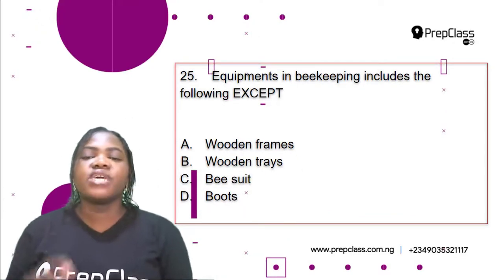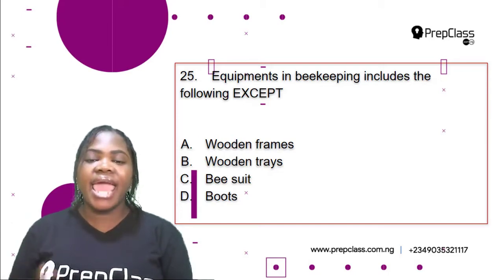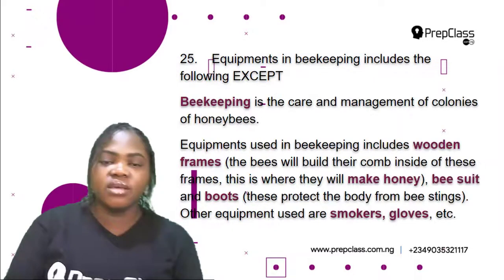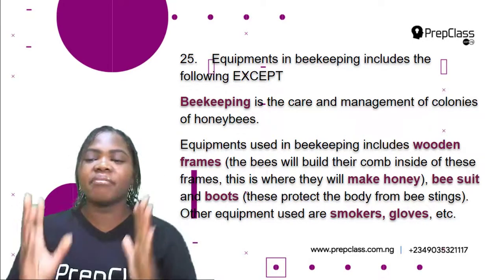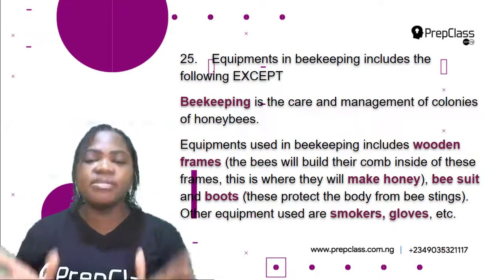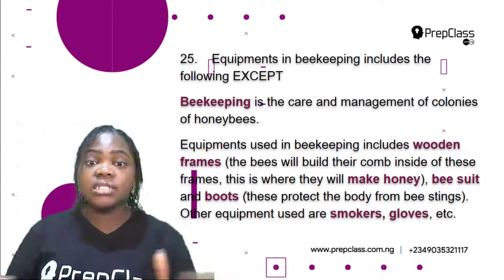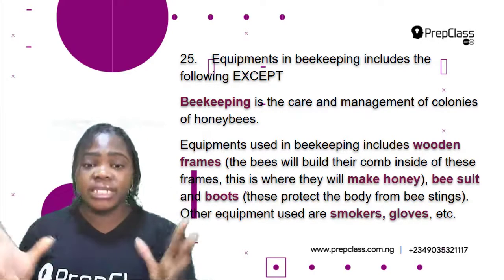Number 25. Equipment in beekeeping includes the following except A. Wooden frames, B. Wooden trays, C. Bee suits, D. Boots. So first of all, what does beekeeping mean? Beekeeping is the care and management of colonies of honeybees. Honeybees are the bees that produce honey.